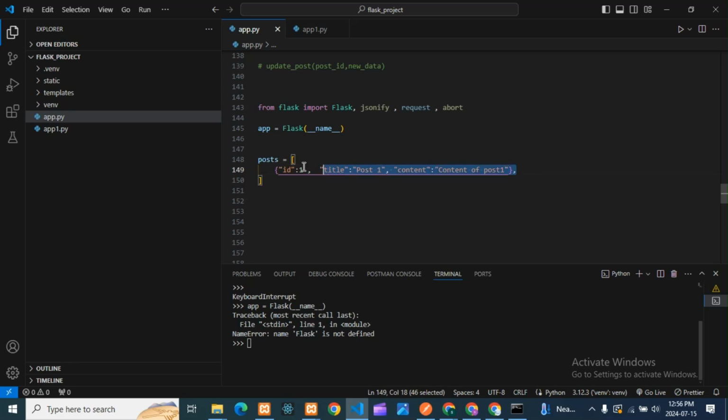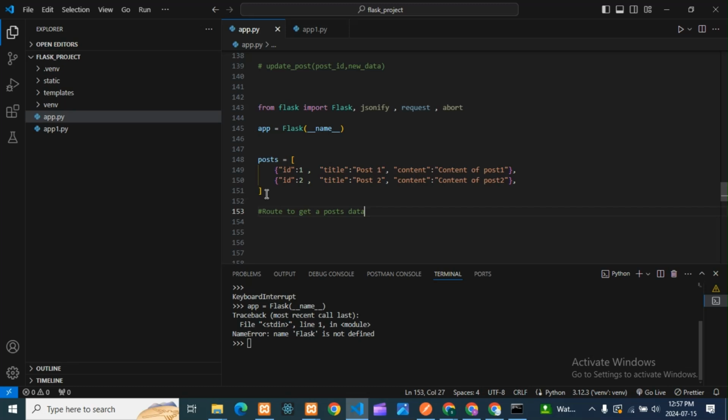Then I will copy and paste the same here. So it will be id 2, then it will be post 2. I'm taking the same. So this is my dummy data. Then next, I will write one route to get the posts. I want these posts, so for that I have to write one route. I'll give a comment: route to get posts data.